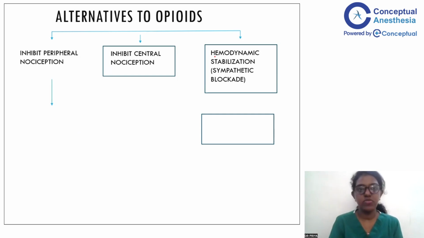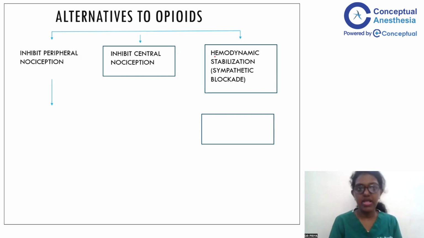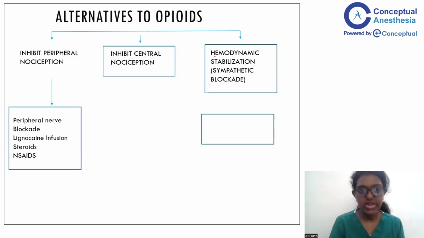Peripherally, when the nerve endings get stimulated and release the inflammatory mediators and cause the sensation of pain, instead of opioids, how else can we block it? This can be done by peripheral nerve blockades, like when you give a regional anesthesia blockade. You can use lignocaine infusions. Steroids have a role, like dexamethasone, and of course NSAIDs, because they decrease prostaglandin synthesis.